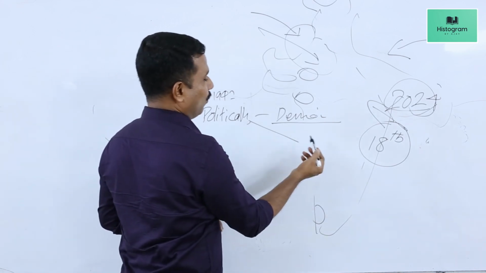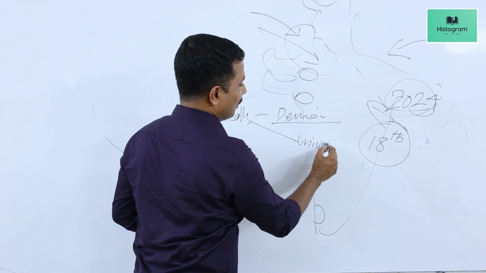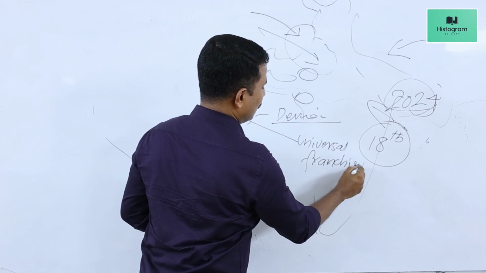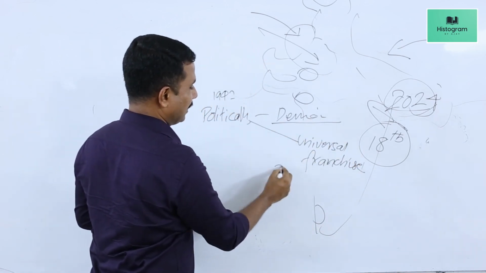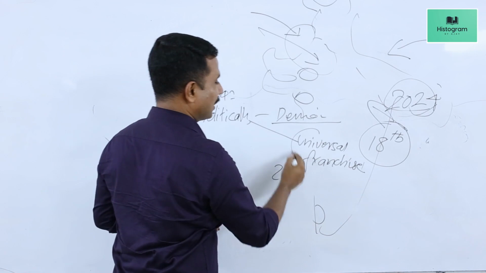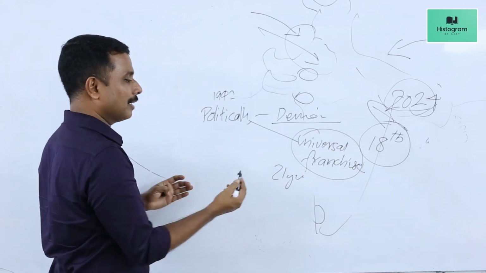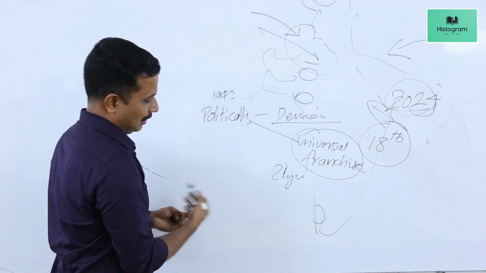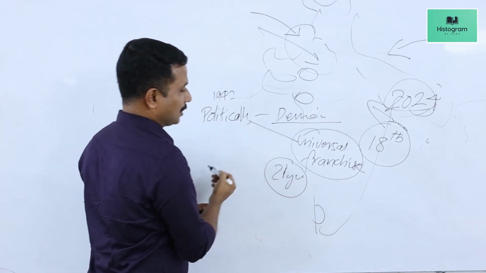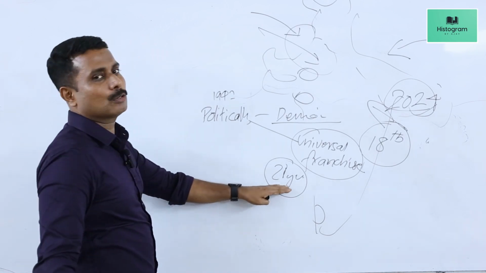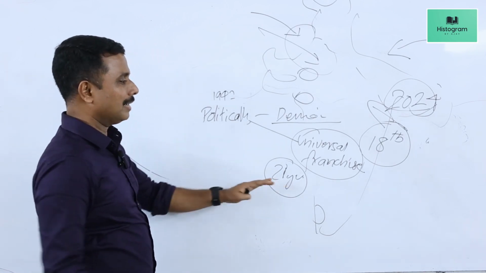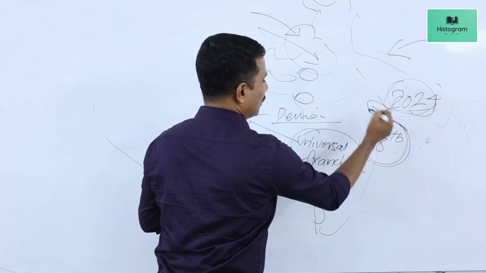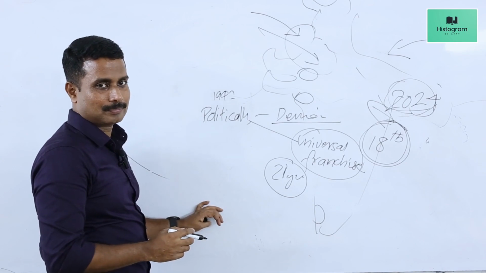We gave what we call universal franchise to all people beginning at 21 years of age. All Indians were given freedom to vote, irrespective of their sex, religion, caste, class. Nothing matters. Any Indian could vote in the general elections if he or she is of 21 years of age. They elected their government, and the last election was conducted in 2024 to constitute the 18th Lok Sabha.